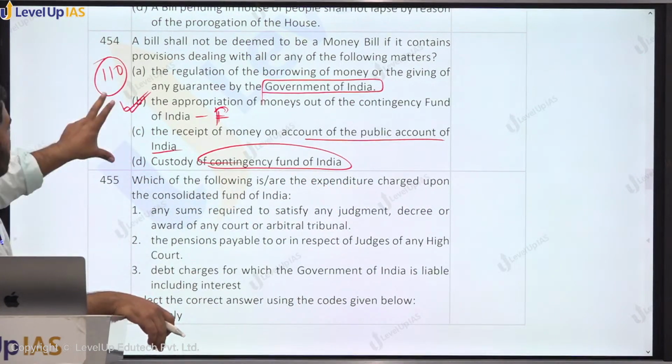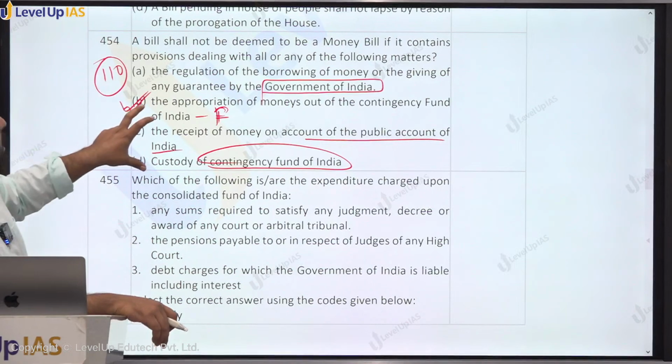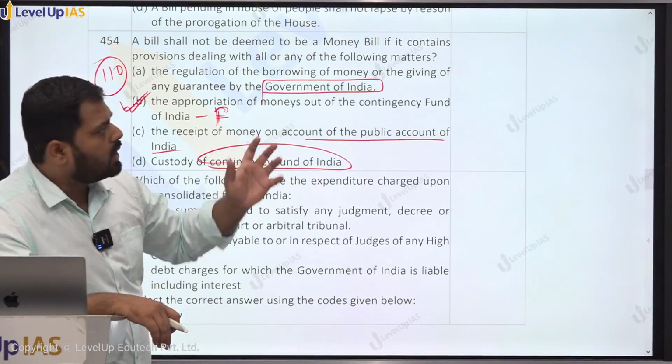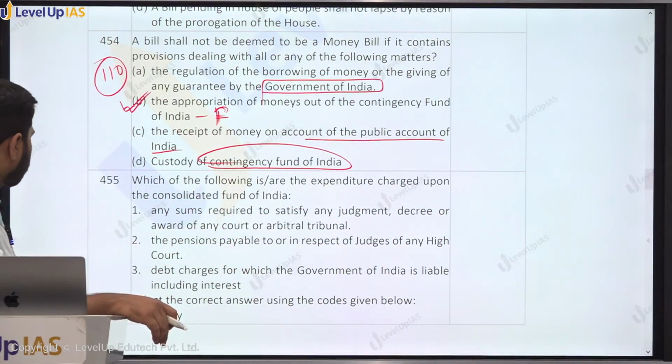The exact definition of a money bill is in Article 110. If you get time, do read it once. You should go through all the provisions, and all those 6 provisions are very, very important.